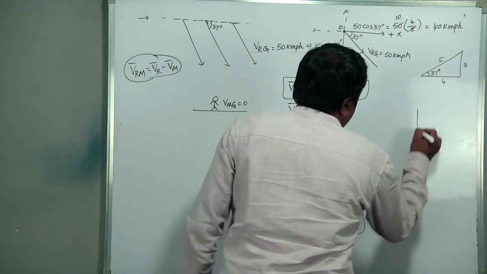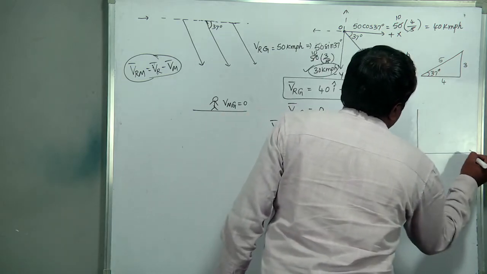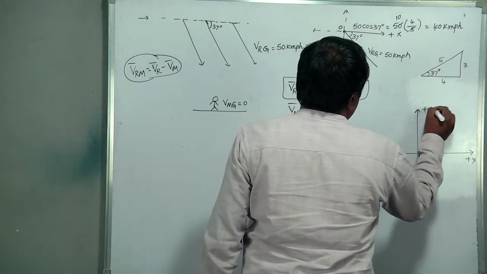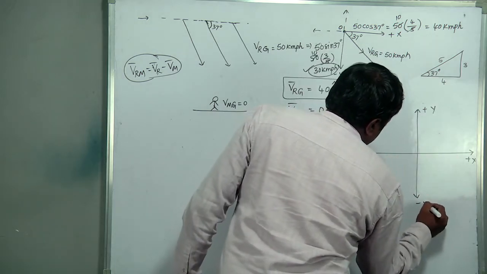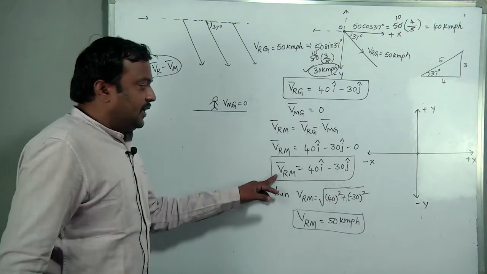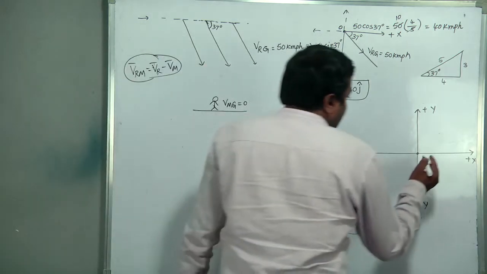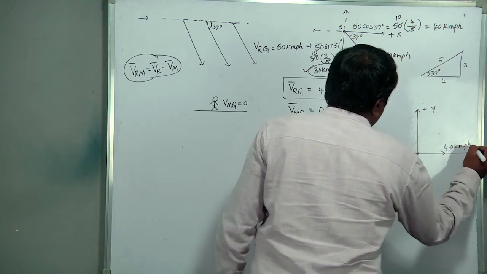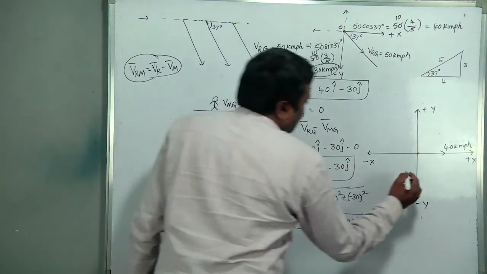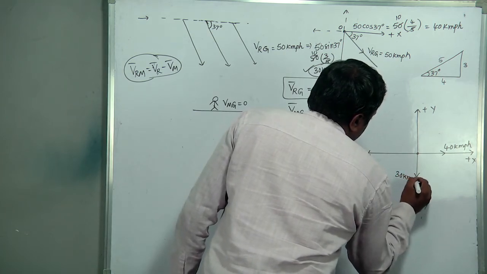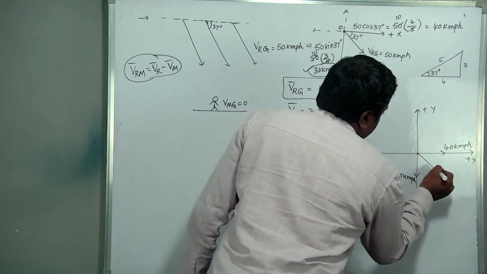For that, see, this is a coordinate system, plus x, minus x, plus y and minus y. This is the origin. Final resultant answer: 40 i cap, which is 40 kmph along the positive x-axis, minus 30 j cap, which is 30 kmph. So its resultant will be like this.